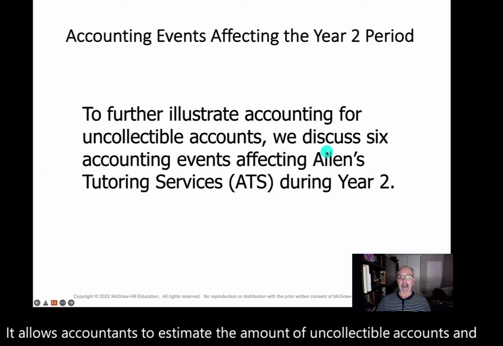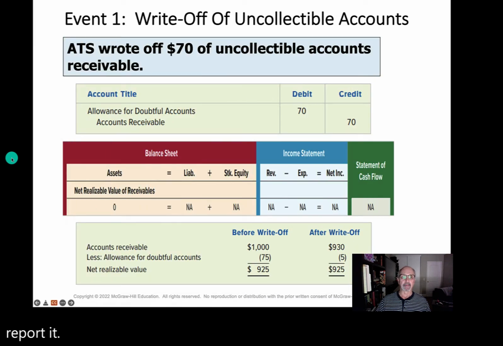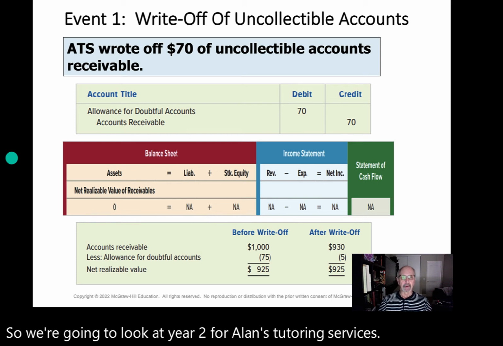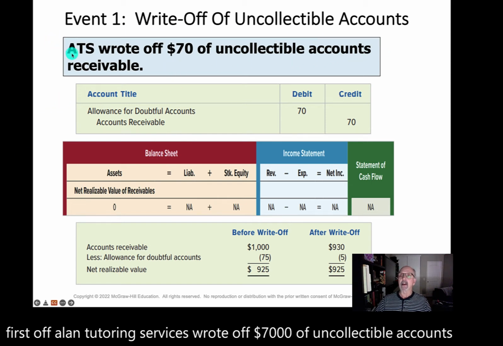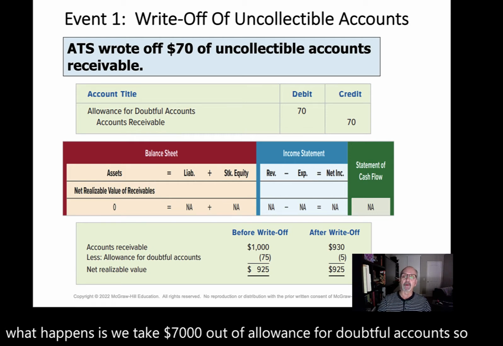So we're going to look at year 2 for Allen's tutoring services. First off, Allen's tutoring services wrote off $70 of uncollectible accounts receivable. Now, this is where they actually say, we're not going to get it. So what happens is we take $70 out of allowance for doubtful accounts, so we debit it, and we credit accounts receivable. So we're pulling the invoice out of AR.